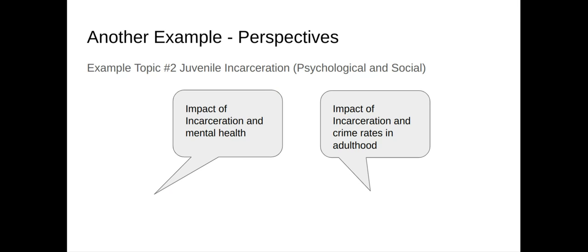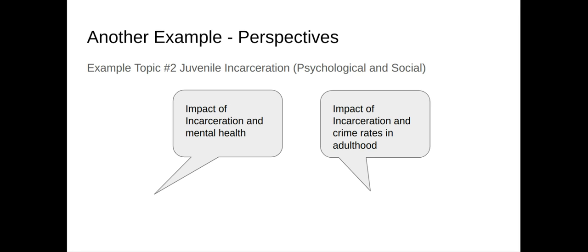Here's another example. This example student chose juvenile incarceration and they decided to use the psychological and social lens. And so these were the two different perspectives they chose: impact of incarceration and mental health, and then the second perspective is impact of incarceration and crime rates in adulthood. So again, we have these two different perspectives. We want to make sure we do more than one, and that's what this student did here, right?